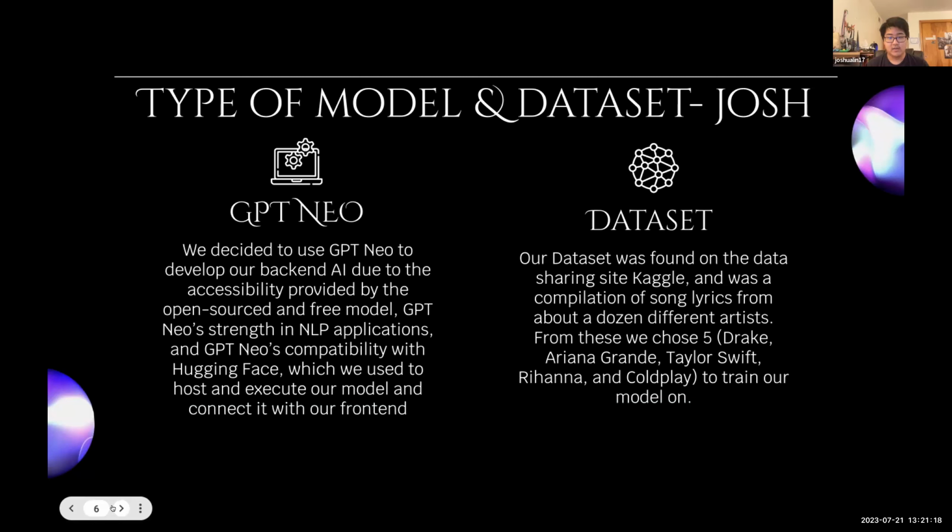Our data set was found on the data sharing site Kaggle and was a compilation of song lyrics from about a dozen different artists. And from these multitudes of artists, we decided to choose five of them: Drake, Ariana Grande, Taylor Swift, Rihanna, and Coldplay to compile and train our model on.